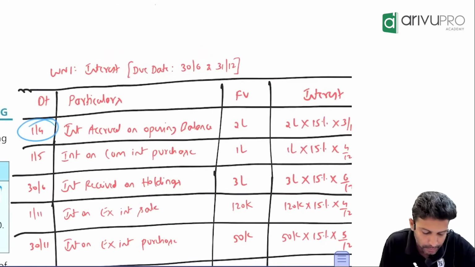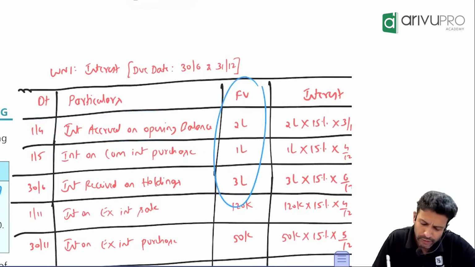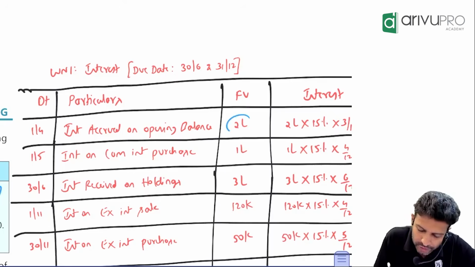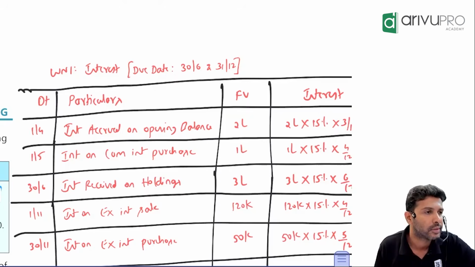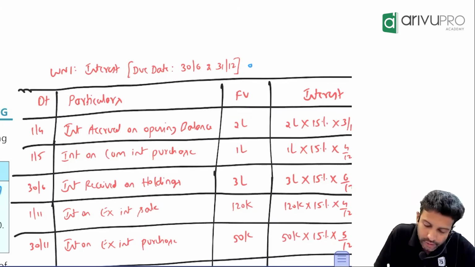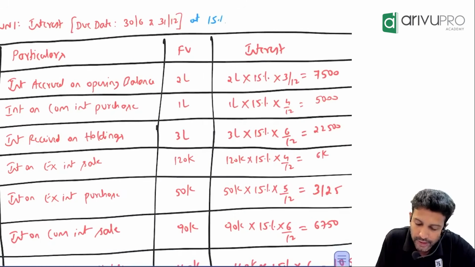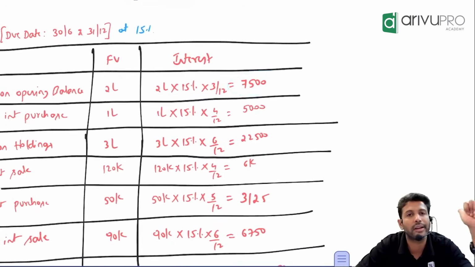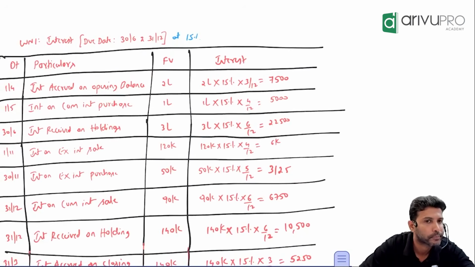On 1st April, we have to write interest accrued's opening balance. Have one face value column because interest is always calculated on face value. How much is the face value here? 2 lakh. You'll calculate interest for how many months? 3 months. What interest rate? 15%. So calculate 2 lakh's 15% into 3 by 12. How much? 7,500. This is your interest accrued's opening balance. Sorted out. Numbers are fine for everybody.